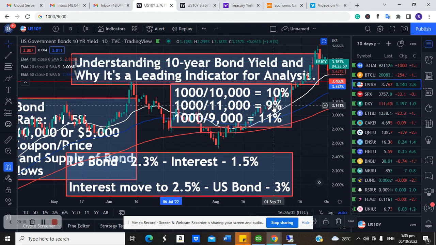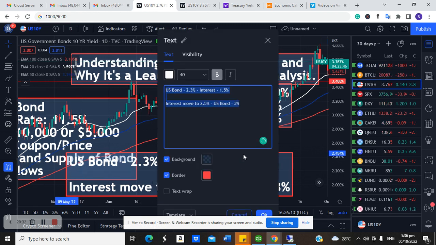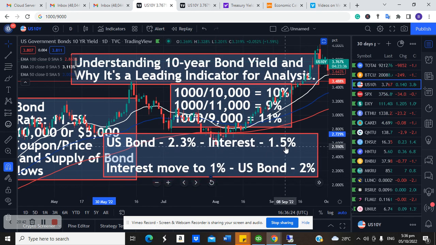So that was explained when the US Fed is saying we are going to reduce interest rates. People will start rushing in to buy bonds, because if this bond is going to give us 2.3%, by the time they reduce the interest rate from 1.5 to 1%, the next bond that will be issued will come at 2% and no longer 2.3%.